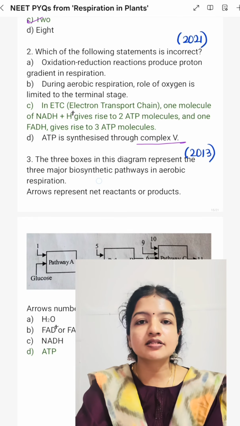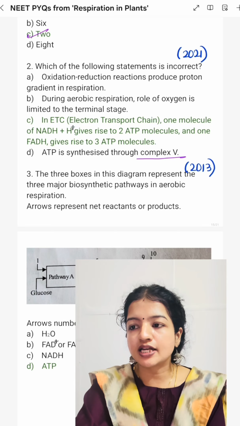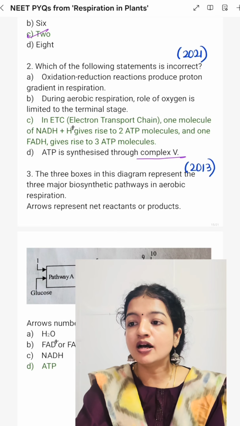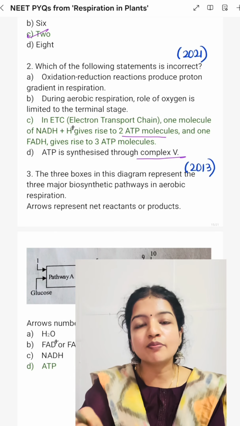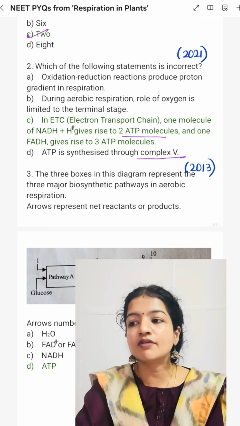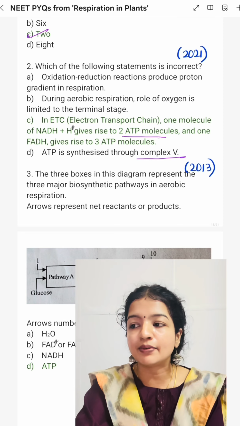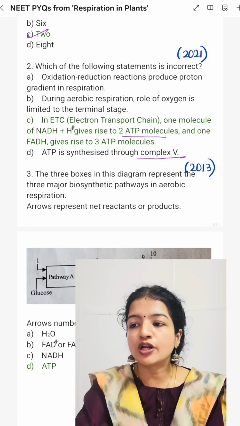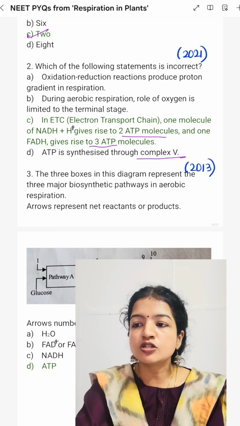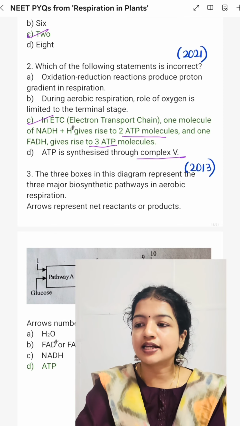D is correct. Whereas statement C is the incorrect statement. In the electron transport chain, one molecule of NADH plus H plus gives rise to 2 ATP molecules, which is wrong. Oxidation of one molecule of NADH and H plus gives 3 molecules of ATP, and one FADH2 gives rise to 2 ATP molecules. They have interchanged it. So statement C is the incorrect statement.